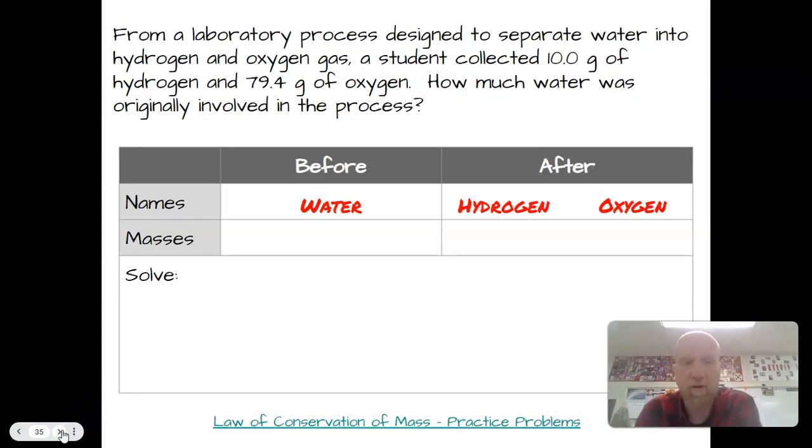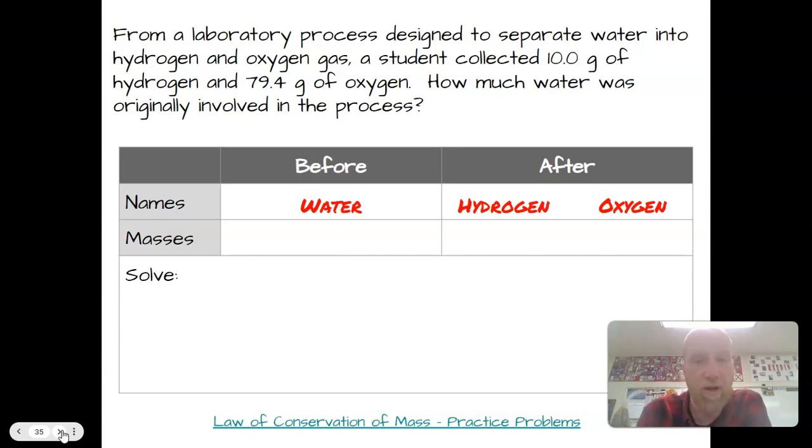So on our second reading, we try and pick out the names of the things that are there before and after. Something that you should be aware of, especially in a couple of the problems that you're going to do in your problem set, and certainly in ones that are more challenging: sometimes there'll be leftovers, what we call them. And so something could be there both before and there could be leftovers there afterwards. You should write it on both sides in that case. In this process, we have water separated into hydrogen and oxygen.